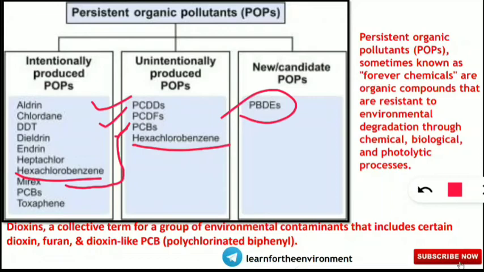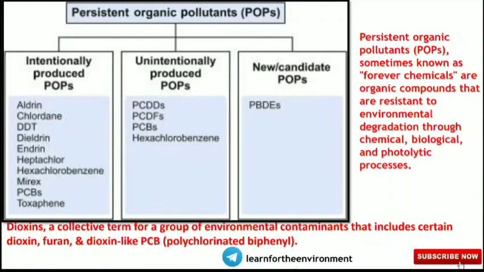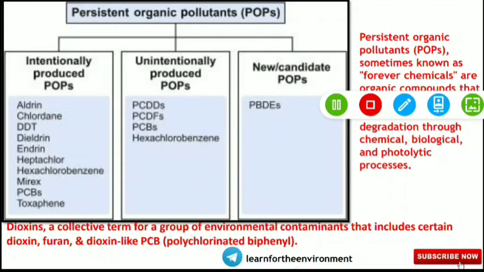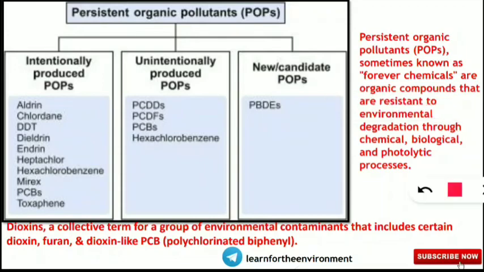So here I would like to say that dioxins are collective term for a group of environmental contaminants that include certain dioxin, furans and dioxin like PCBs that are polychlorinated biphenyl. So dioxin is a group collective term for the dioxin, furan and also some of the dioxin like PCBs. But we should also know that furans and dioxins are the very important POPs, but why they are not mentioned over here? They are hidden in these 2 things.